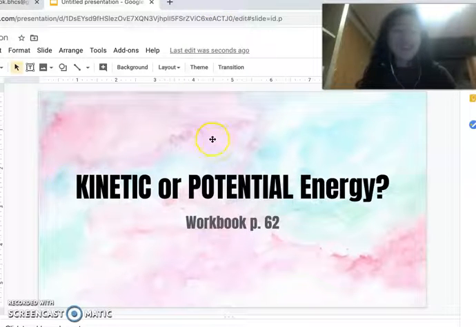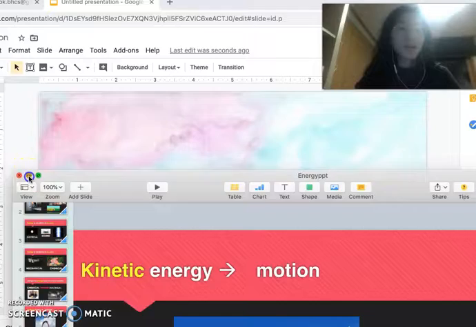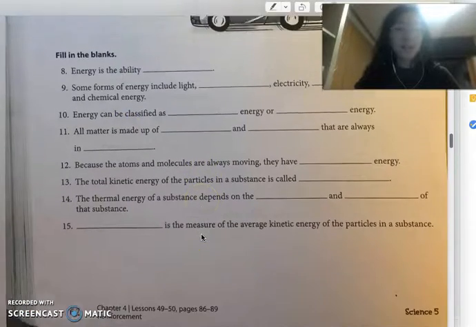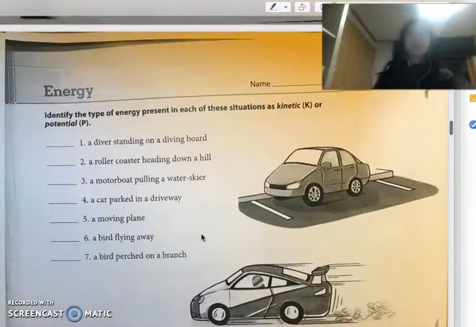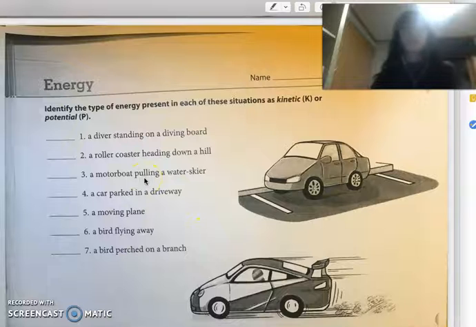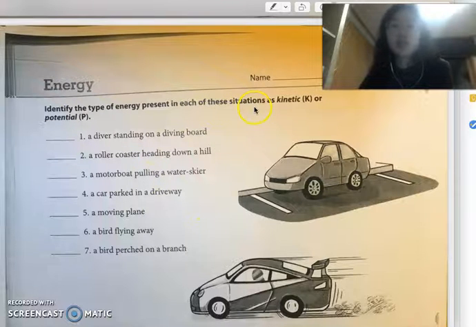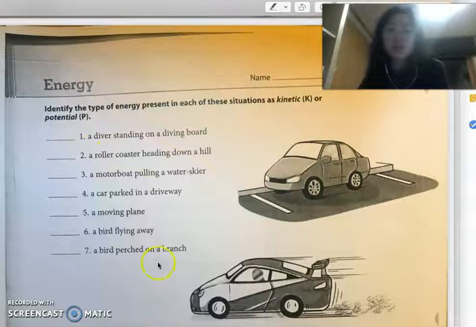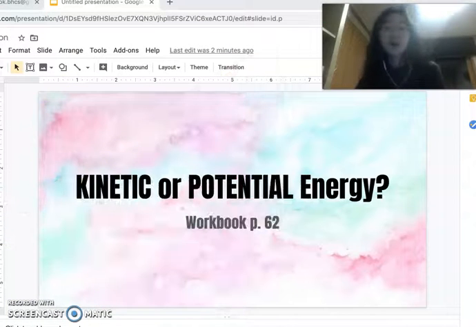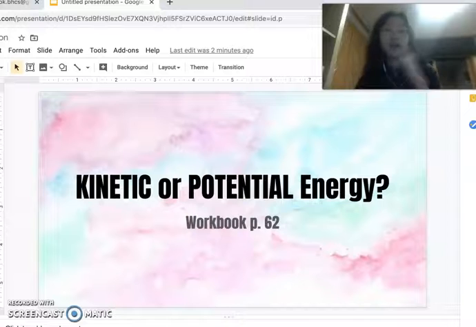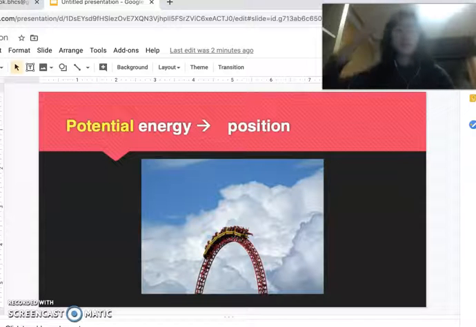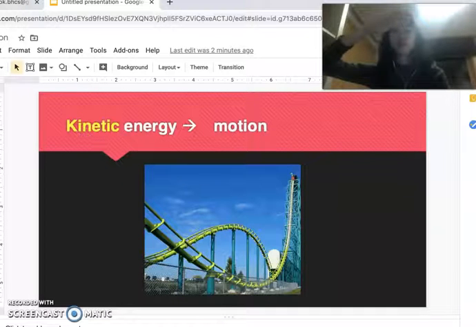Okie dokie, let's go ahead and do our workbook, page 62. Okay, first part, identify the type of energy present in each of these situations as kinetic or potential. So I copied all of these questions down onto this PPT. So follow along and let's get started. As a review, potential energy is the position, and kinetic is the motion, the actual movement.